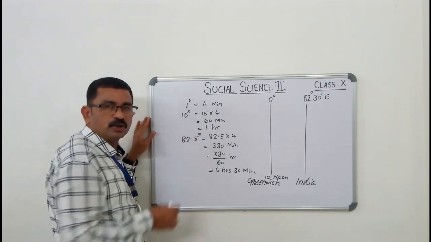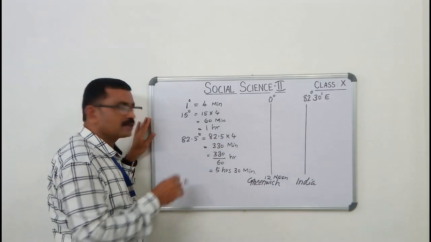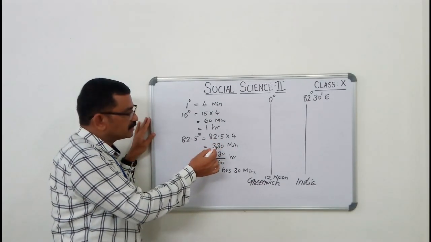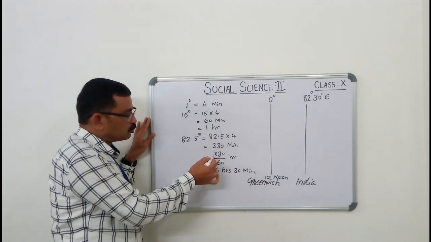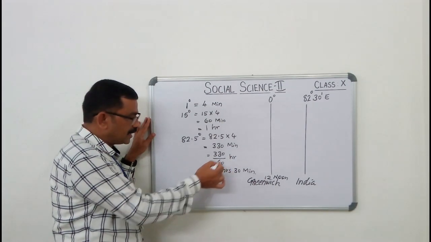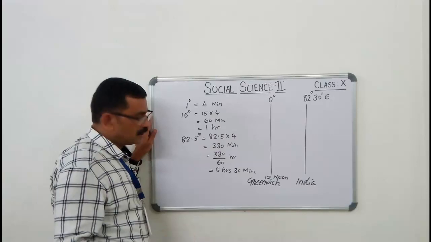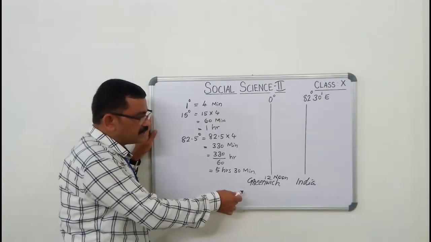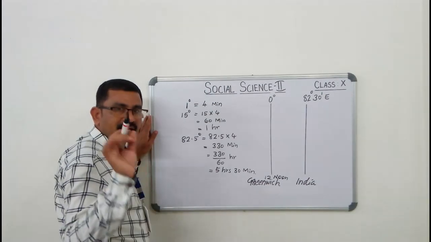82.5 degrees is equal to 82.5 into 4, which is equal to 330 minutes, which is equal to 330 divided by 60 hours, that is 5 hours 30 minutes. So the time difference from Greenwich to India is 5 hours 30 minutes.